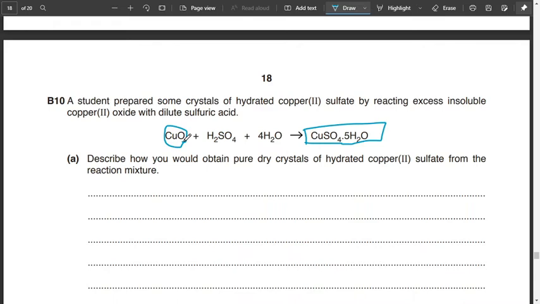We warm it so that all the crystals are left. If we evaporate the excess liquid and heat it, crystals will be formed, and those crystals are solid now, so we can wash them with water, especially distilled water. You can mention distilled, and then dry them between paper towels. Alright, I hope it's understood.